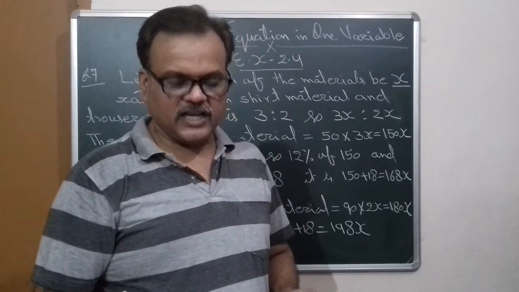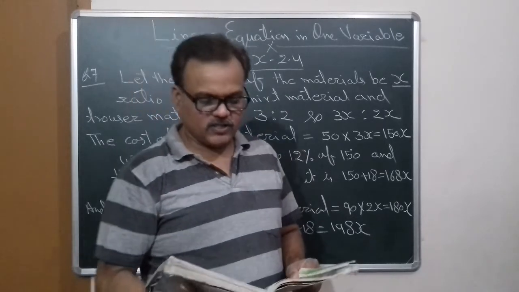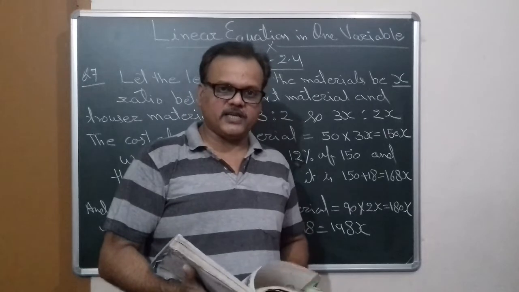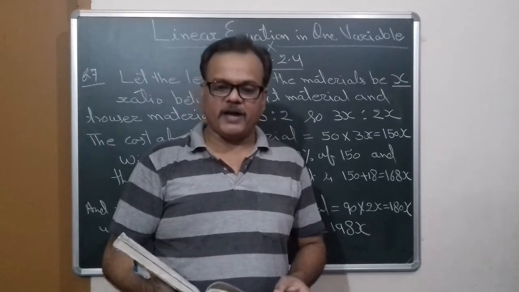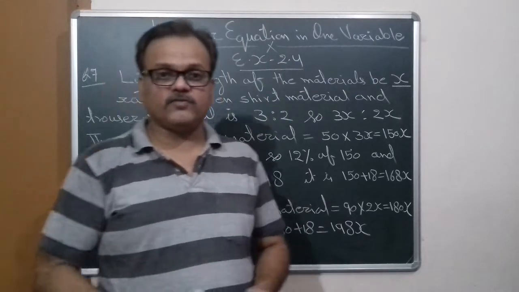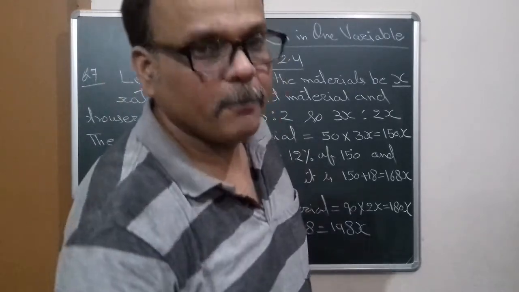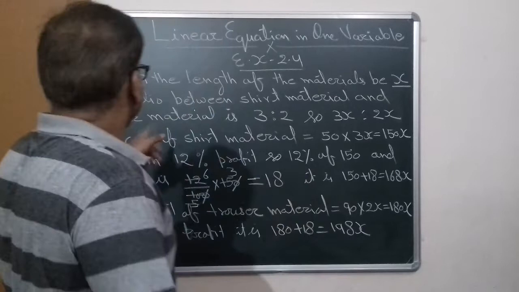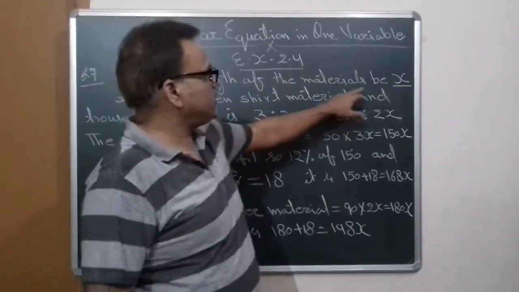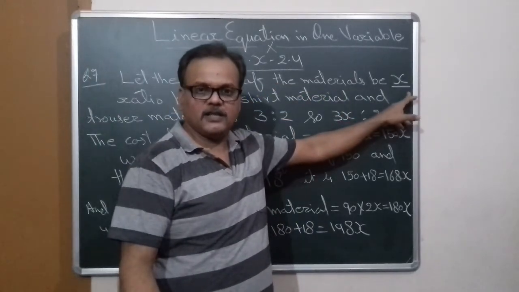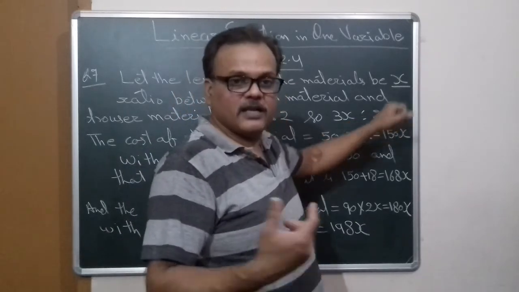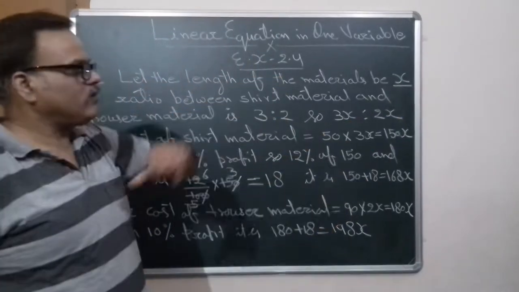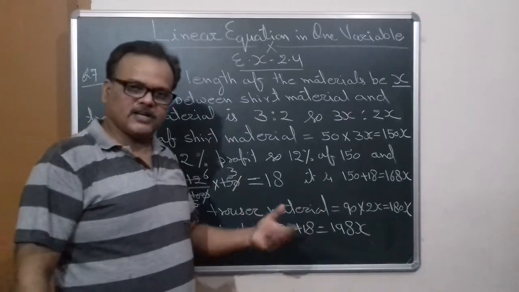His total sale is rupees 36,600. Remember, total sale with profit. How much trouser material did he buy? Now you have to find out the length of the trouser material he bought. So first of all, let the length of the materials be x. We don't know the material length, so let the length of the material be x, both trouser and shirt.